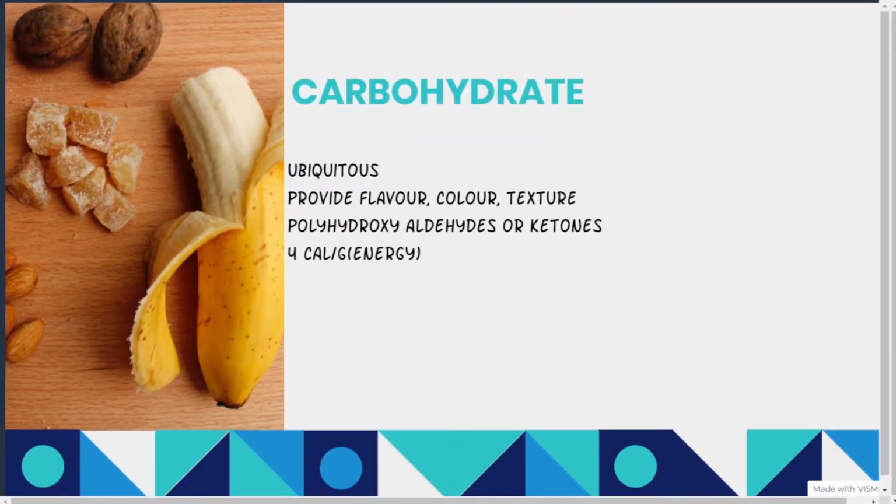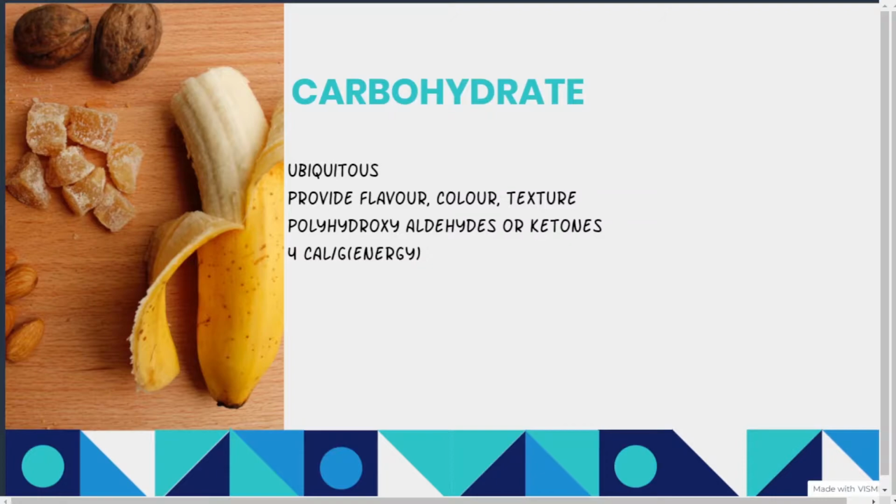As we all know, carbohydrate is present in almost all the foods that we consume. It provides flavor, color, and texture to the food. Carbohydrates can also be called saccharides or sugar units, and they are also called polyhydroxyaldehydes or ketones. It can also be defined as the product that it produces on hydrolysis. When carbohydrate undergoes hydrolysis, it will give a product like polyhydroxyaldehydes or ketones.